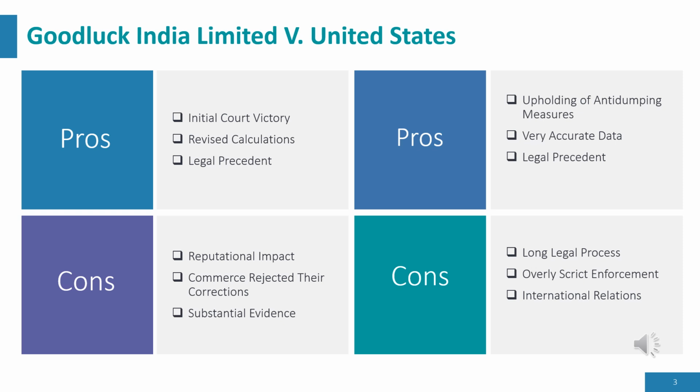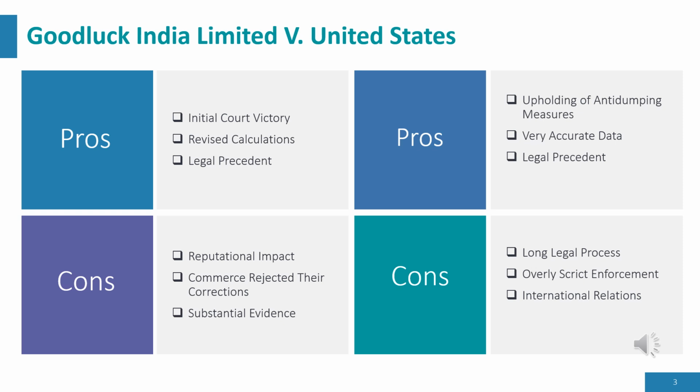Now on with United States pros and cons. Upholding anti-dumping measures. The U.S. ultimately succeeded in reinstating the anti-dumping duties after the Federal Circuit's decision. This supported the U.S.'s goal of protecting domestic industries from unfair competition due to underpriced foreign imports.